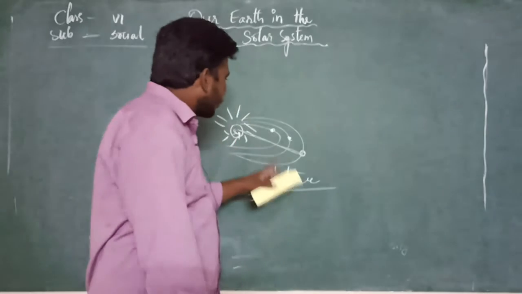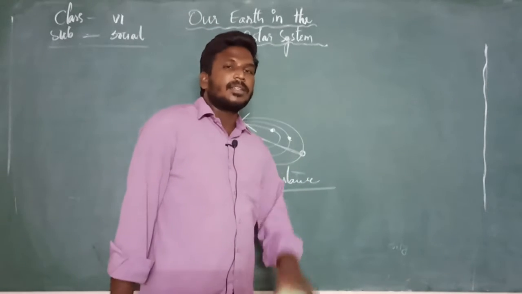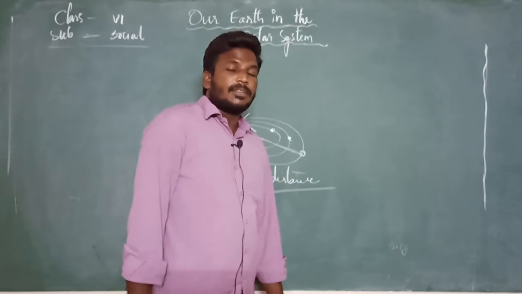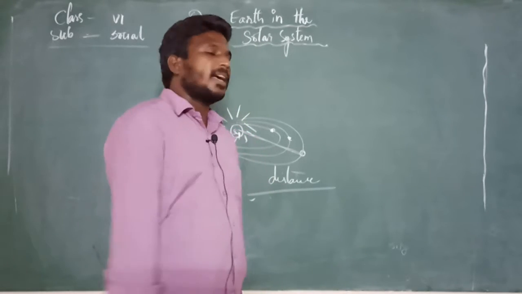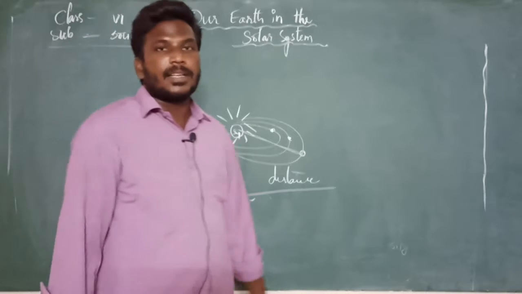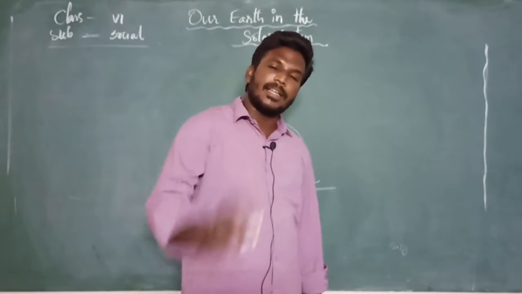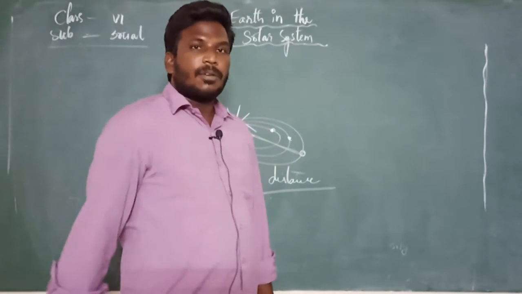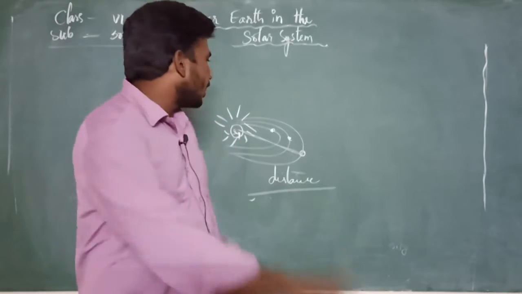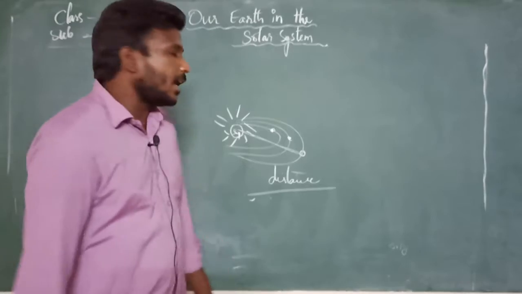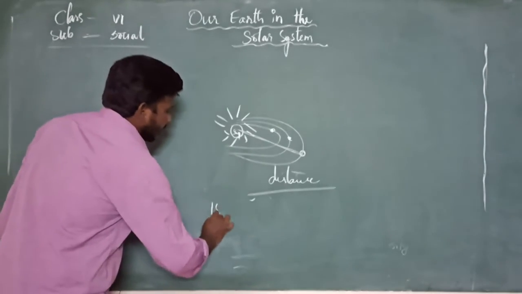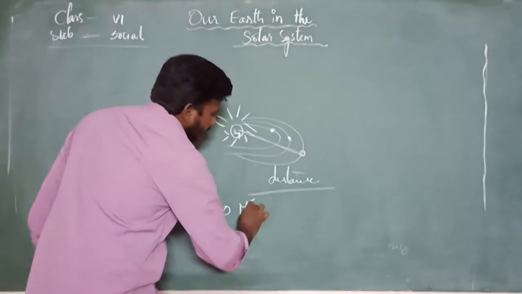Then from earth to sun, what is the distance? Shall we see how much distance is there, even though we are getting the heat and intensity of heat and light on the earth so frequently? Shall we calculate here? Nearly 150 million kilometers. 150 million.